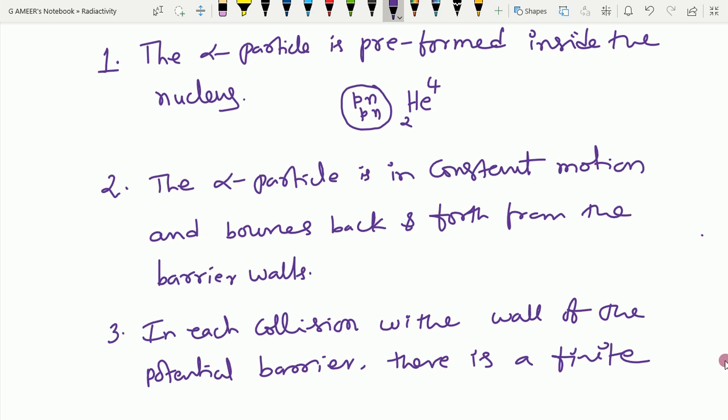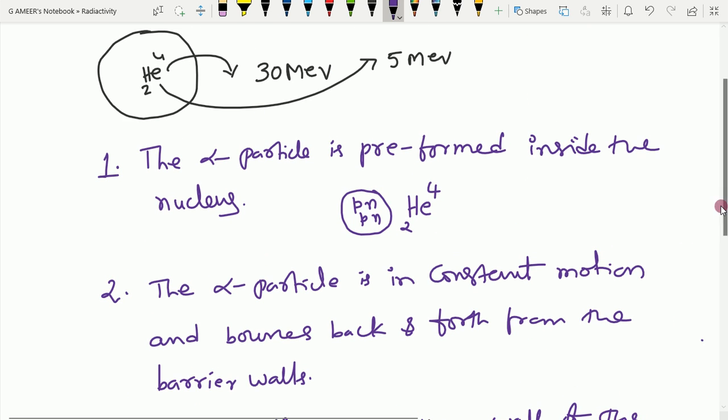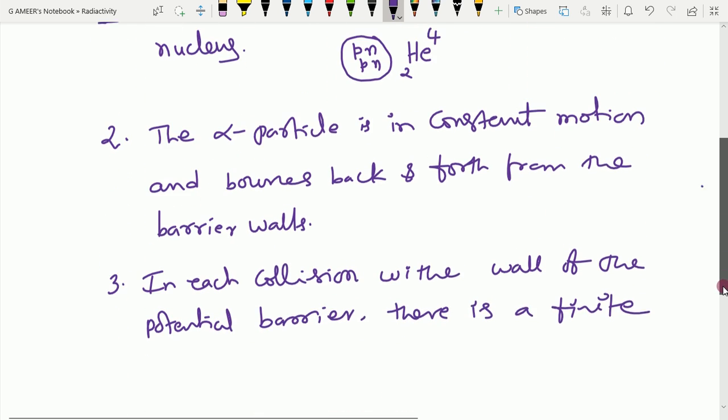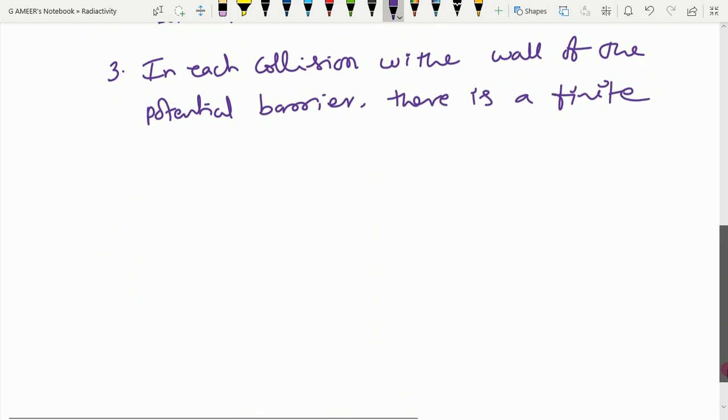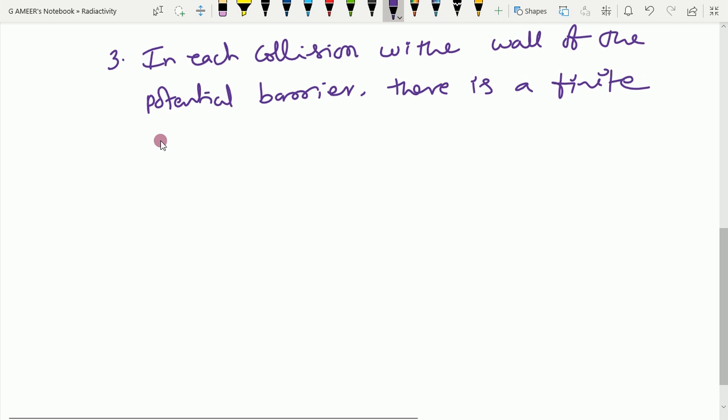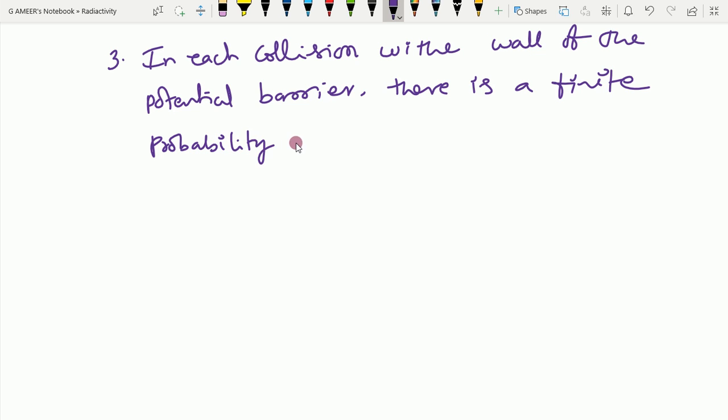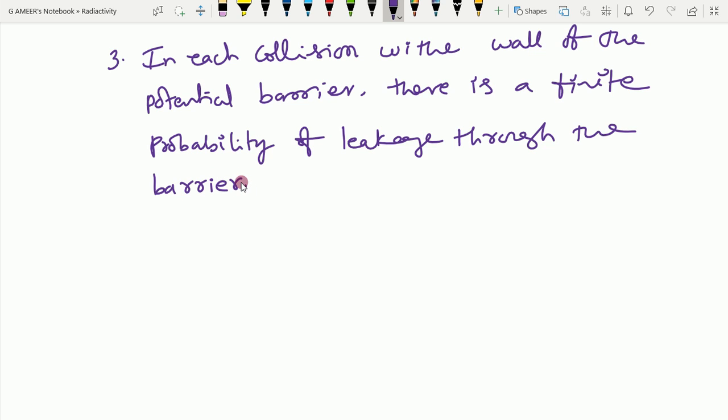There is a finite probability of leakage through the barrier. Okay, barrier నుంచి బయటికి రావడానికి there is a finite probability అన్నవి. These are the assumptions of this quantum theory.